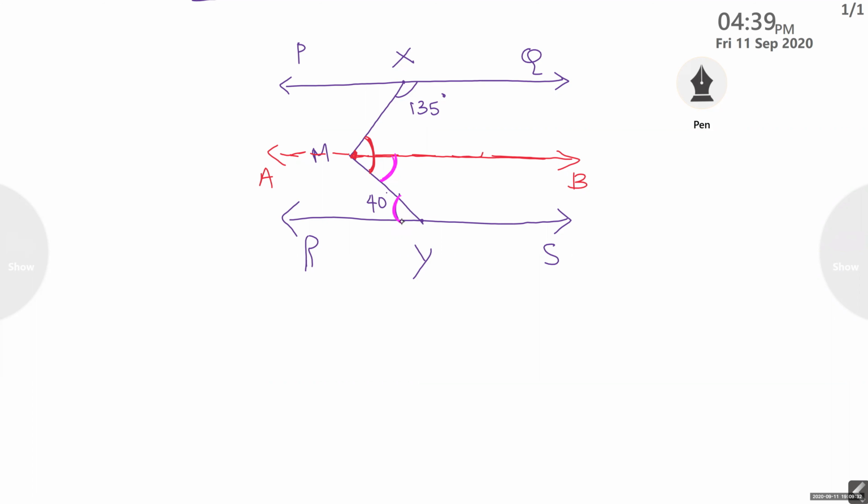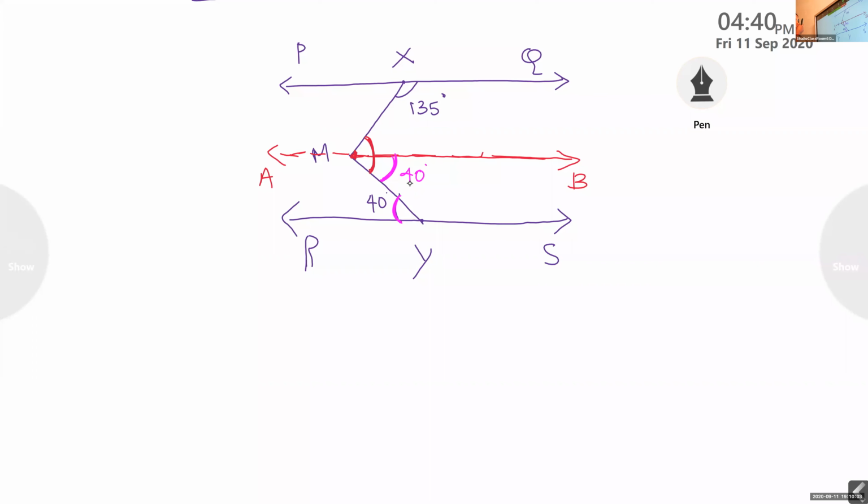Will you tell what is the answer? Any connection between these two? Am I audible to you? Yes, ma'am. Then tell the answer. Any connection between that angle and that angle? Alternate interior. So what is the measurement? 40. Good. Measurement is 40.